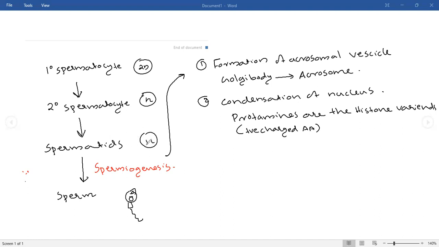So in a spermatid, first of all, the Golgi body of that cell will be converted into the acrosome. That is the first stage. Then in the second stage, the large nucleus will be condensed into a small nucleus. For condensation, packaging is needed, and for packaging, highly positive histone variant protamines are used there. What is the third step? There is a removal of cytoplasm.